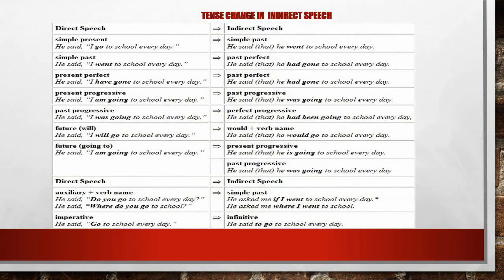She said, I'm teaching English online. She said that she was teaching English online. So, present perfect simple will change into past perfect simple. Present perfect continuous will change into past perfect continuous. Simple past will change into past perfect. Past continuous to past perfect continuous. Past perfect, no change. Past perfect continuous, no change. So all these basic changes you have to keep in mind.